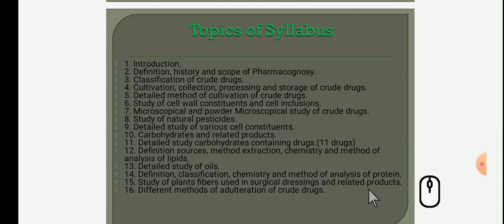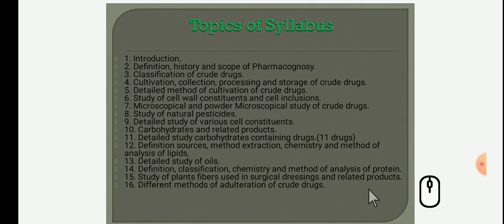Now come to the topics of the syllabus. The syllabus contains 16 topics.